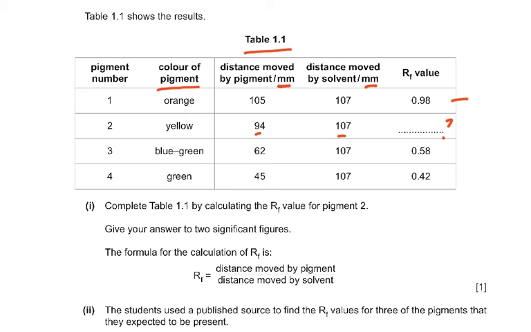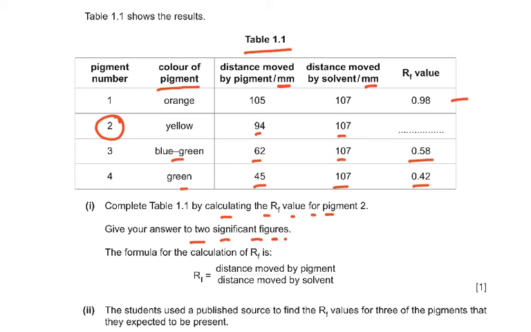This is the one which has been left out for you. Blue-green was 62, 107, 0.58. Green was 45, 107, 0.42. So you have to calculate only one. Complete table 1.1 by calculating the Rf value for pigment 2. Give your answer to two significant figures.